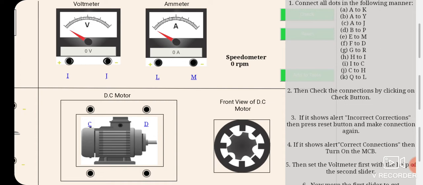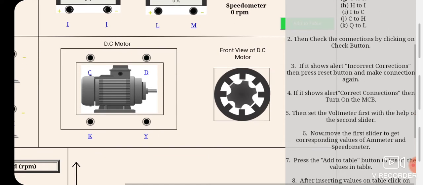Number 3 is, if it shows the alert that the circuit connections are incorrect, then press the reset button. Then you have to make the circuit again properly. Number 4, if it shows the alert correct connections, then turn on the MCB.